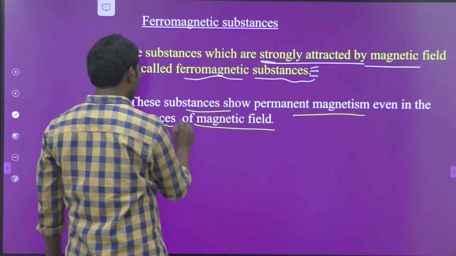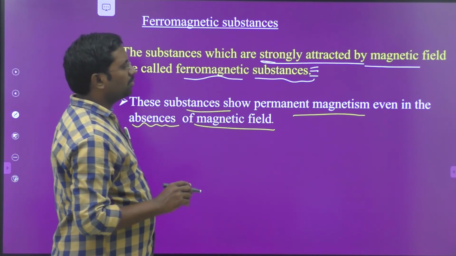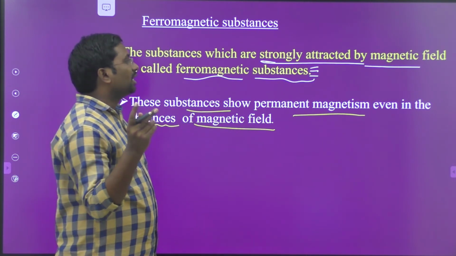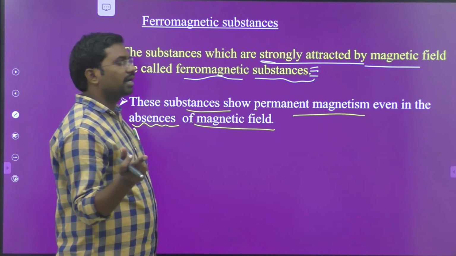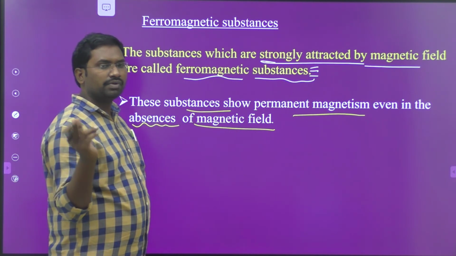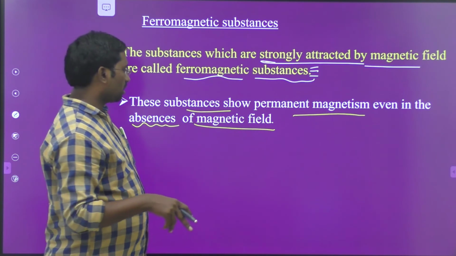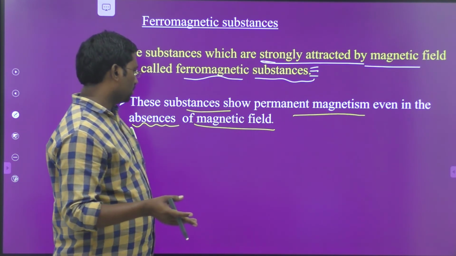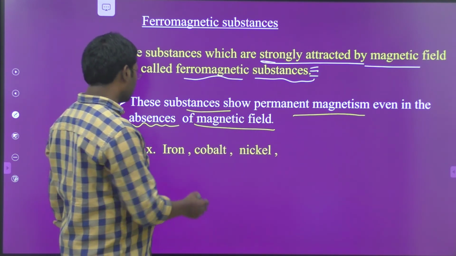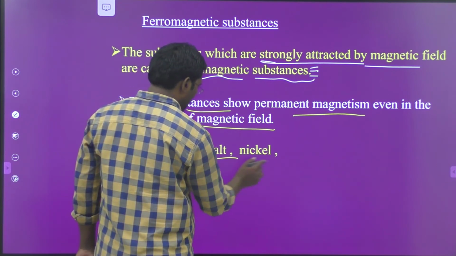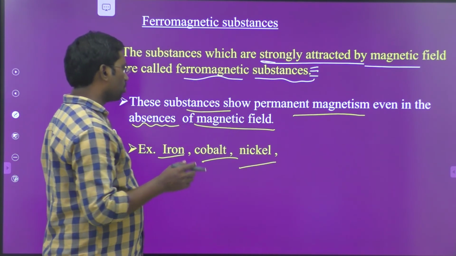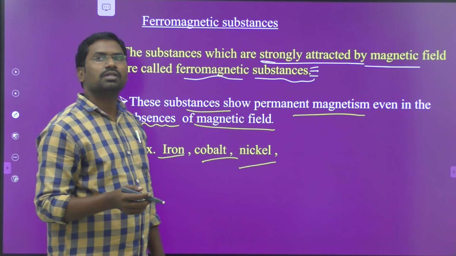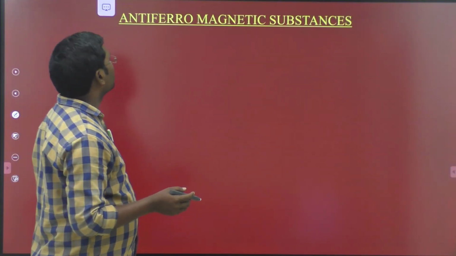This is important: due to the tendency of strong attraction towards the magnetic field, they do not lose their magnetism in the absence of the magnetic field. The best examples are iron, cobalt, nickel.